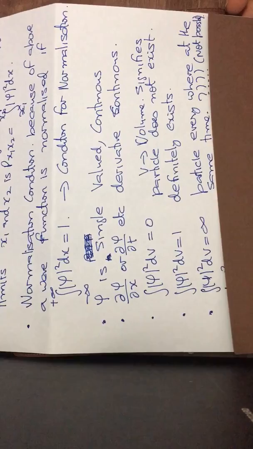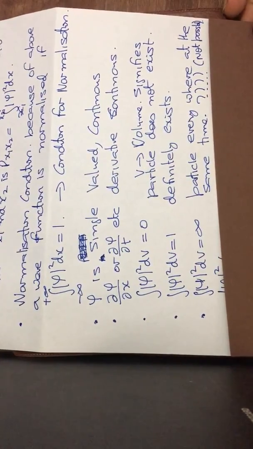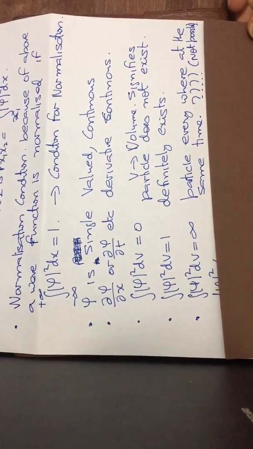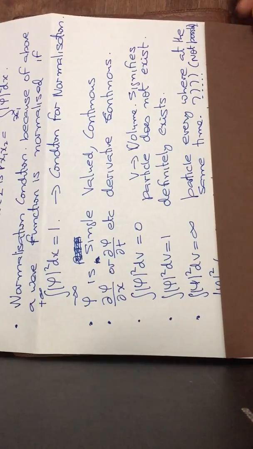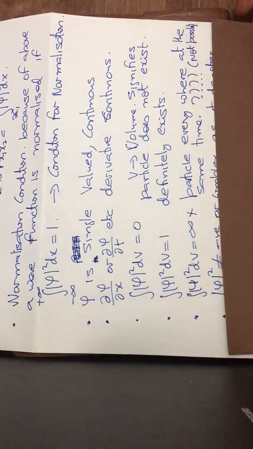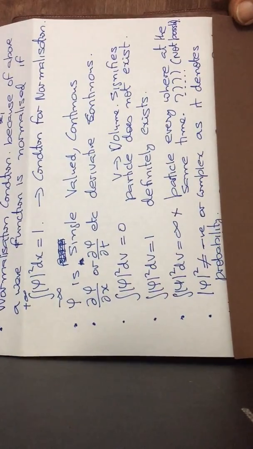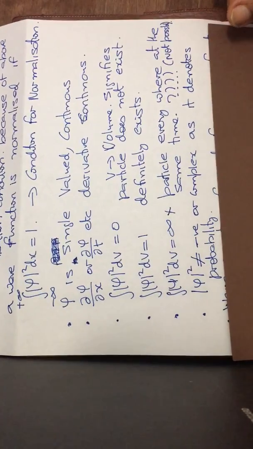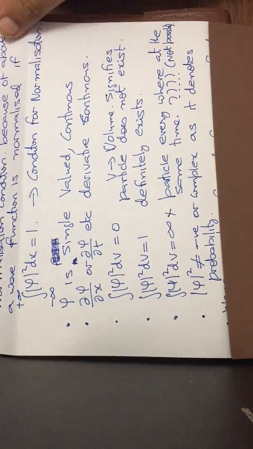Another thing, if it is equal to infinity, the particle would be existing everywhere at the same time, which is somehow not possible. So this case we will not see. Then psi square, because it is a probability, will not be negative and will not be complex. It will be a real number.